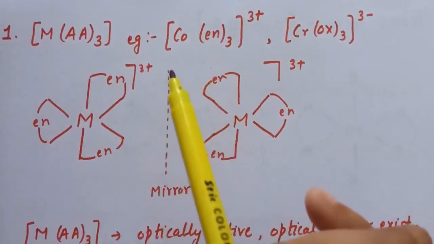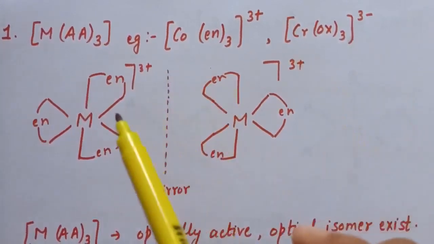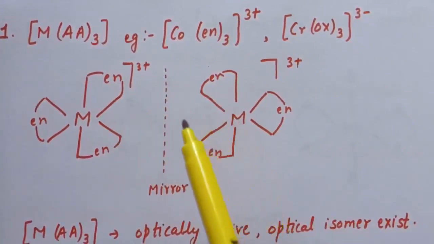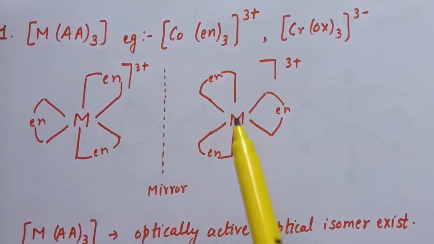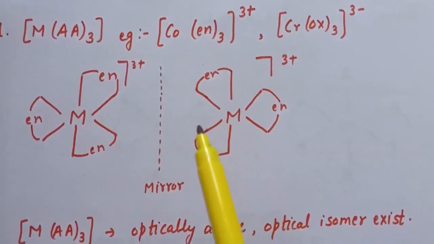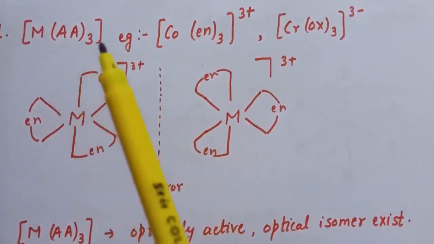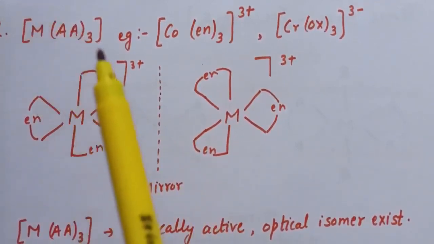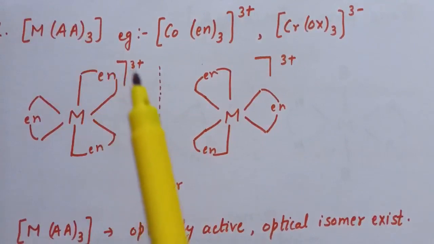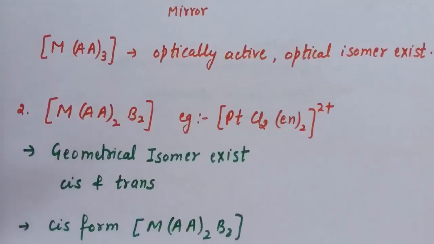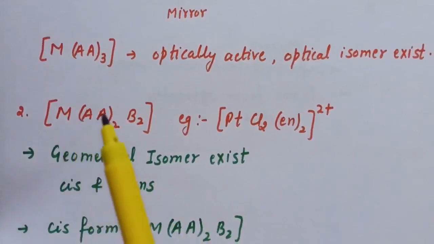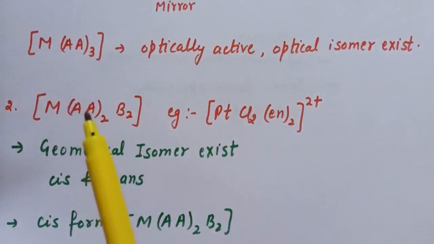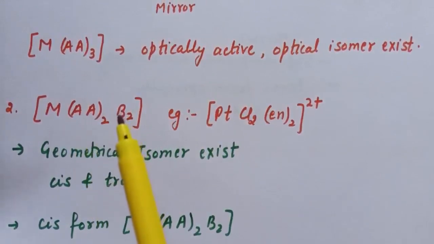Now if we place a mirror in front of this complex, the mirror image of this complex is this. If we superimpose these two, they will not superimpose on each other, and that is why this type of complex is optically active. That is, in MAA3 type, optical isomerism exists. Now the next case is MAA2B2, where A is a bidentate ligand and B is a unidentate ligand.